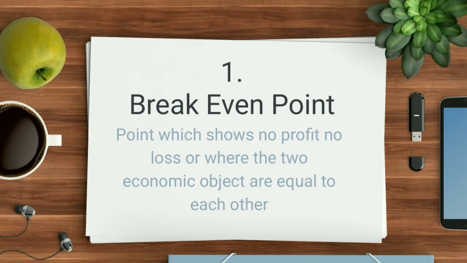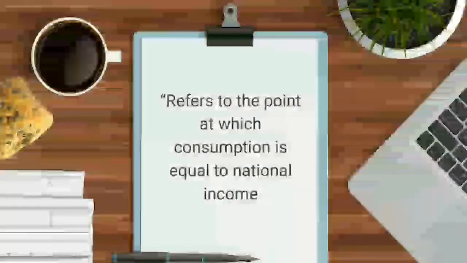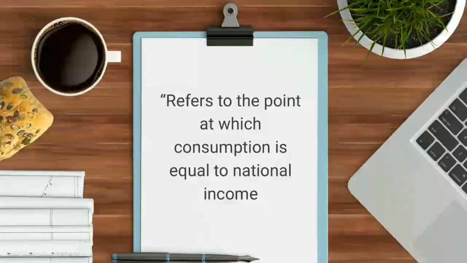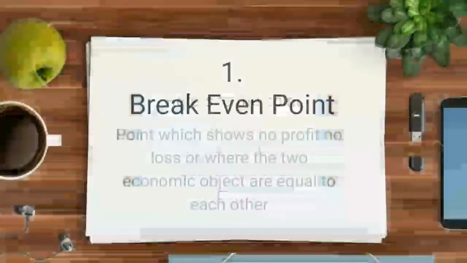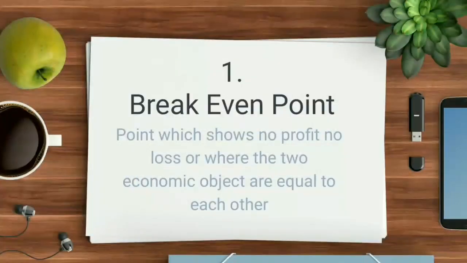If we go to a proper detailed definition, it refers to the point at which consumption is equal to national income. This definition is in relation to this chapter only. The previous definition I explained is that break-even point is the point which shows no profit, no loss, or where two economic objects are equal to each other.